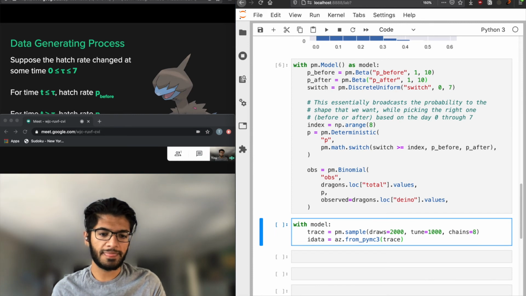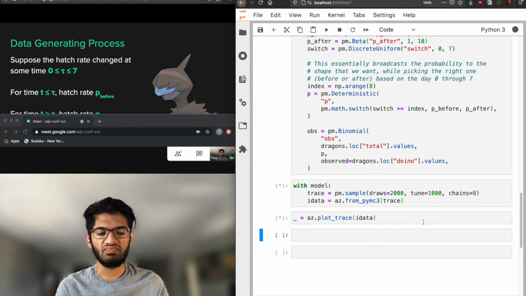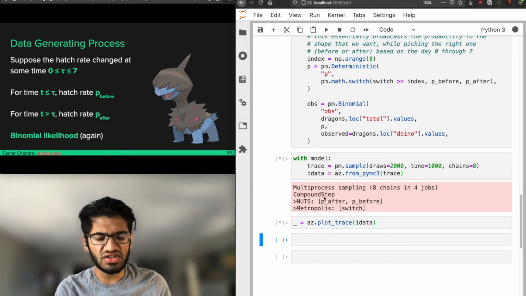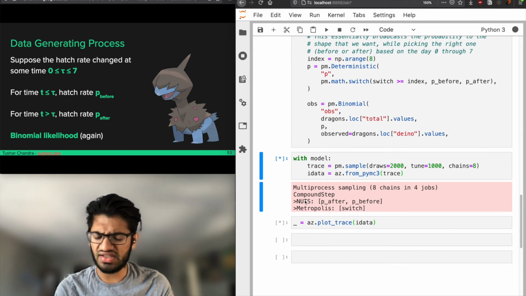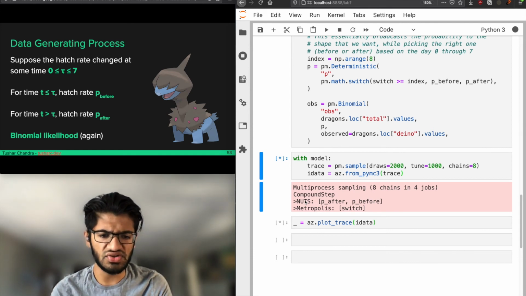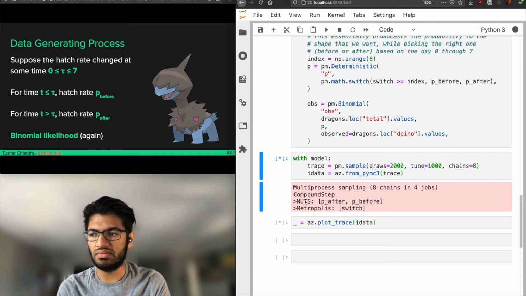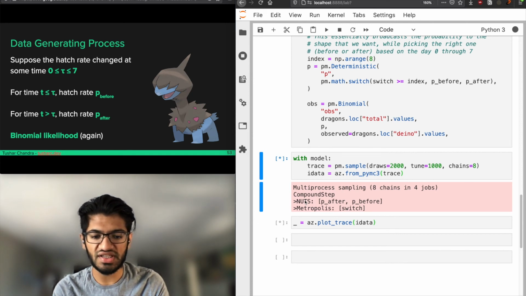Okay, let's run this. So what you're seeing here is PyMC3 telling us we're using this compound step. The reason is that the No-U-Turn Sampler, NUTS, which is what PyMC3, Stan, and other probabilistic programming libraries use, only works on continuous variables just because of the way it's designed. But switch is a discrete variable. It's between 0 and 8, and so we have to use a Metropolis sampler.